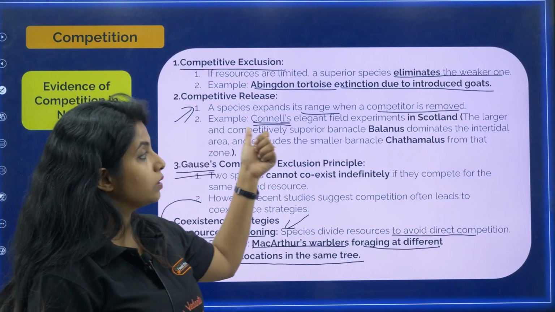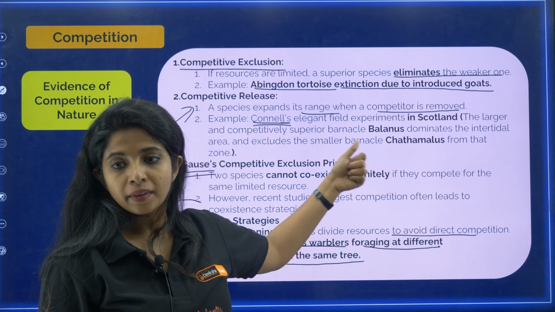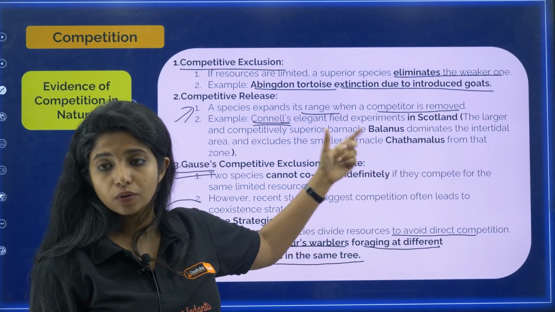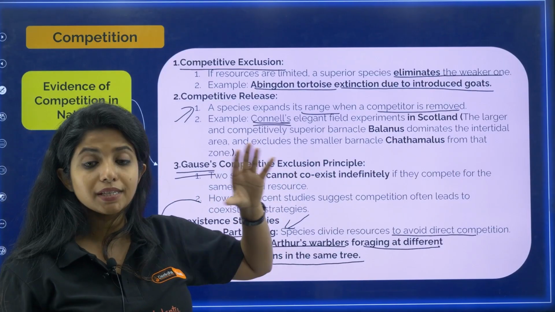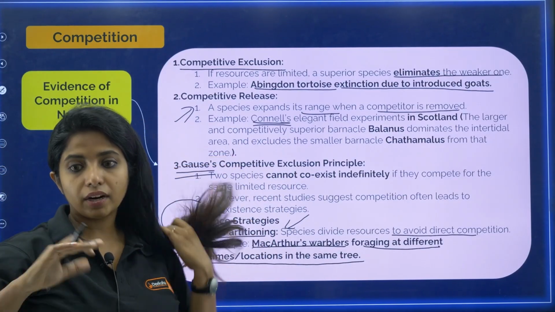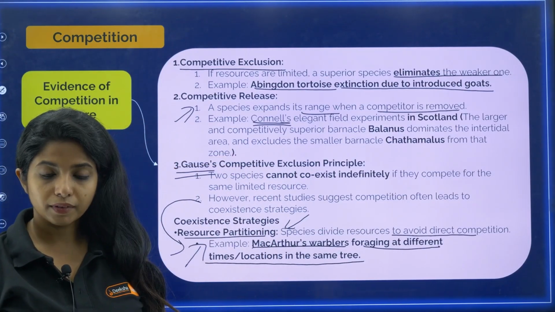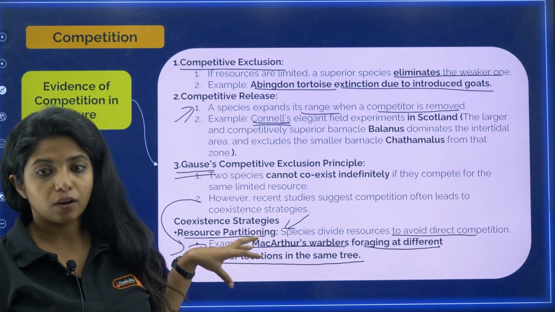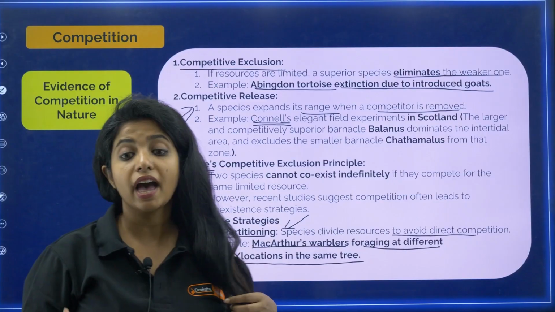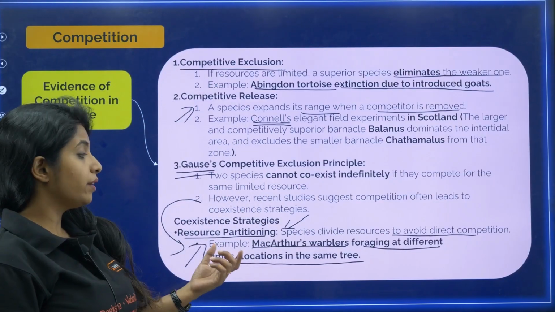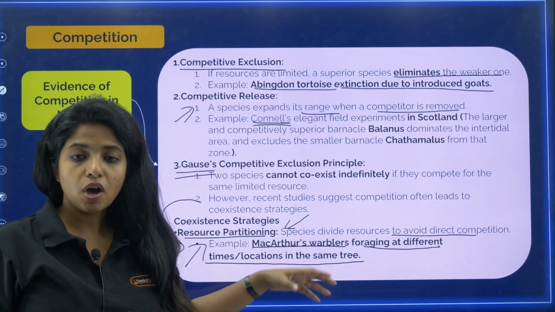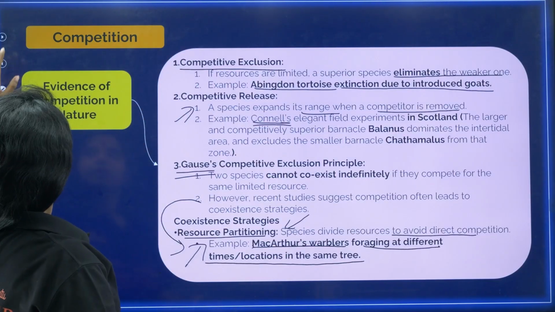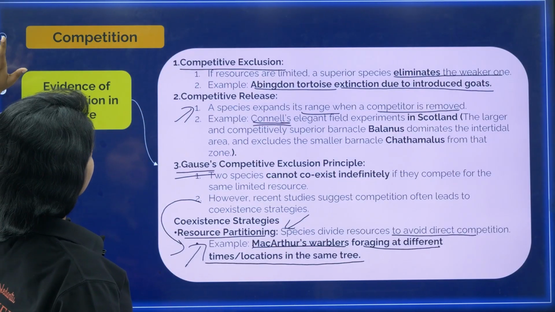You should know it was a barnacle, that is Balanus, and another barnacle, that is Thalamus. Balanus was able to dominate because it was a superior species. It dominated the intertidal regions, whereas the other ones were removed from that particular zone. The opposite of what Gauss's principle says is coexistence. Organisms have evolved coexistence strategies by resource partitioning. This is shown by the warblers of MacArthur's experiment. So that's all about competition.